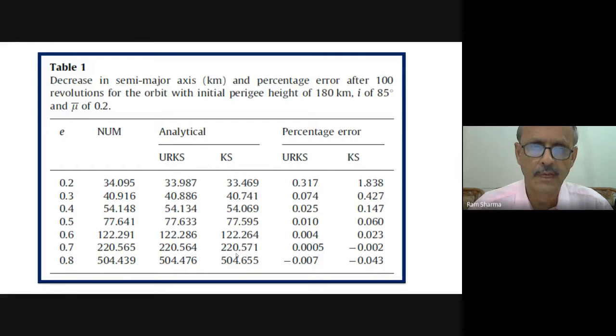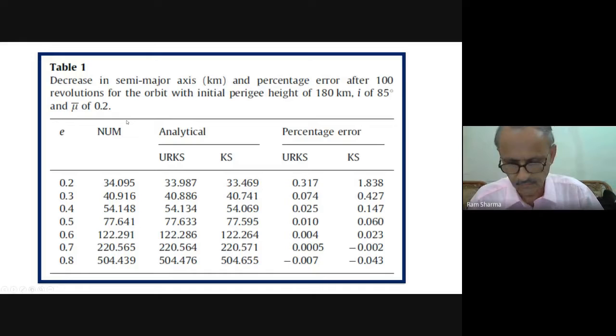This parameter, which we were calling mu there, here we call mu bar, because elsewhere we use mu for the gravitational constant. So mu bar 0.2, and mu bar 0.2 is extreme for density scale height. Normally it is about plus or minus 0.1, but 0.2 is the extreme. You can't go more than that. So we use the extreme value so that we can check it in the most difficult conditions.